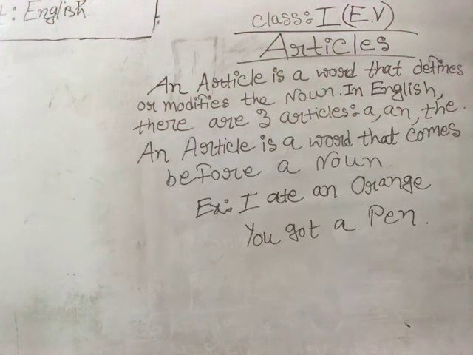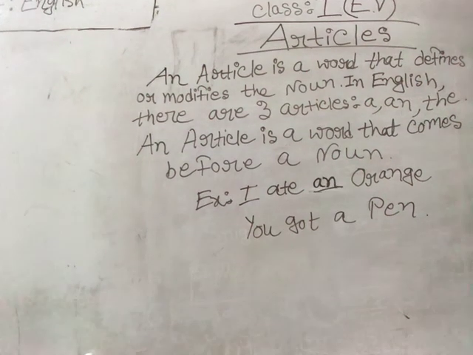So here see, for example, I have written, I ate an orange, you got a pen. Can you see in the example, I ate an orange. Here, before orange, the article is an. So orange is a noun, isn't it? Of course it is. As orange is the name of a fruit, orange is a noun.